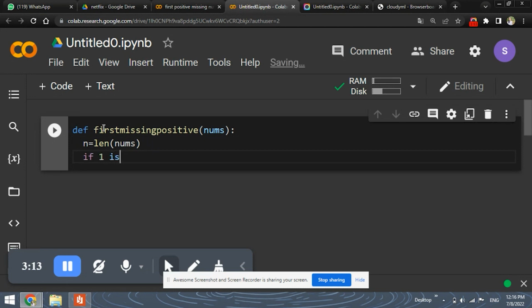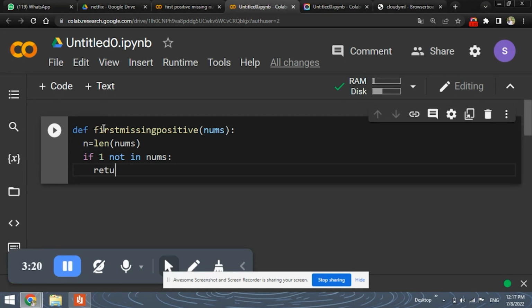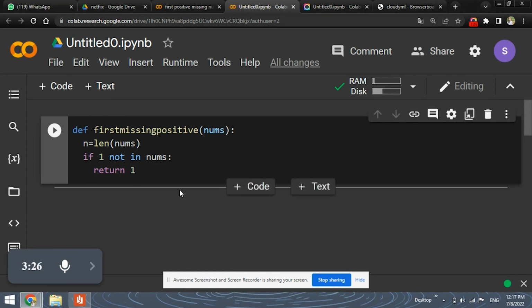And then we will first check if 1 is not in nums, then we will return 1, because as we know, in any sequence of numbers, the number 1 is the first positive number. In the natural number sequence, 1 is the first positive number.